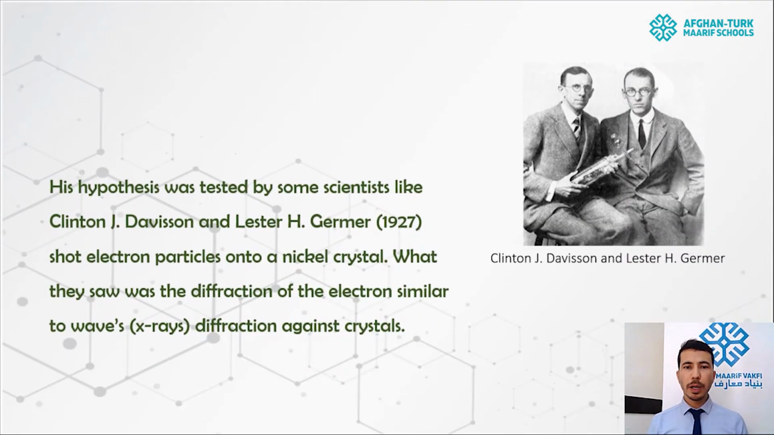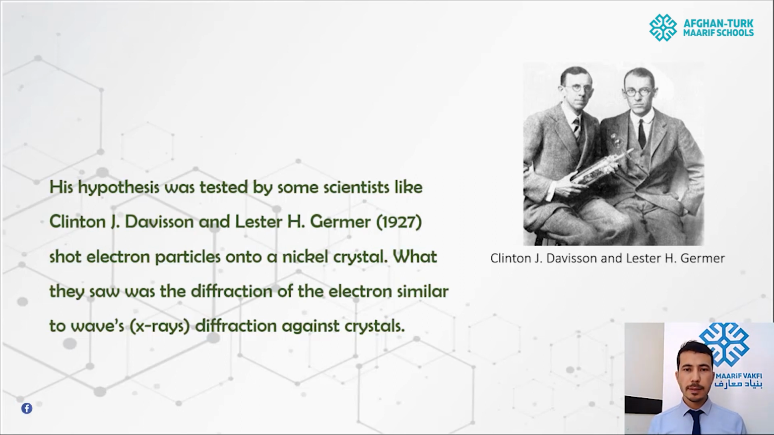Let's have a look at who performed experiments on his hypothesis. There were two scientists, Clinton J. Davisson and Lester H. Germer. They say that if we shoot an electron onto a nickel crystal, it behaves like an X-ray wave, showing diffraction against the crystal. That's why they say they proved the saying of Louis de Broglie that the electron has a characteristic of a wave. Electron could be a particle and also a wave because its motion is a wave motion around the nucleus.